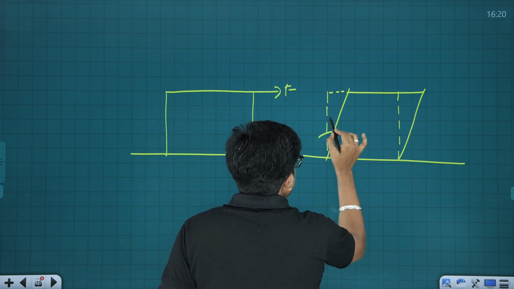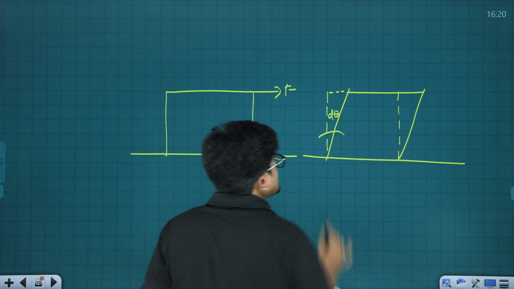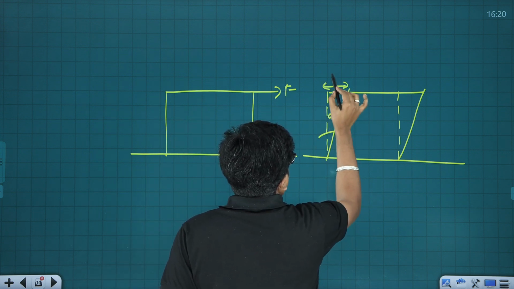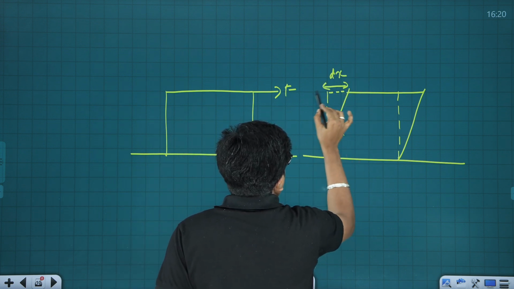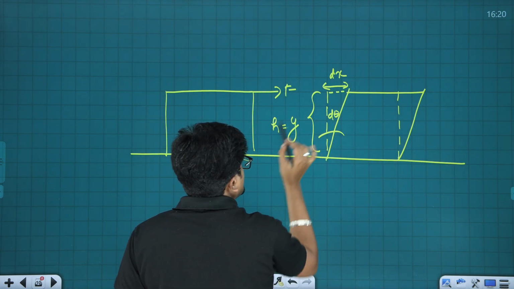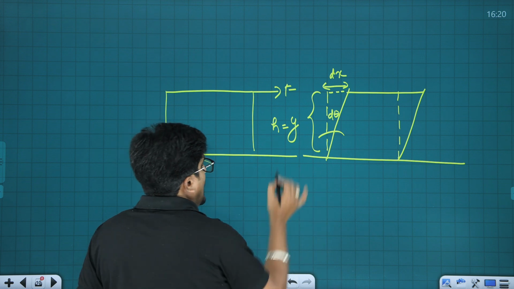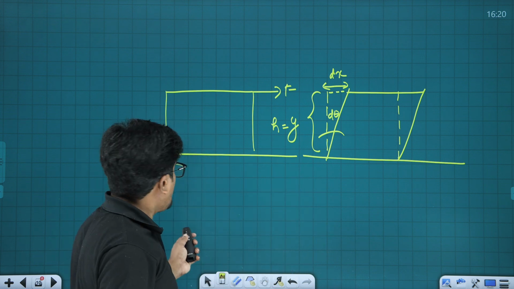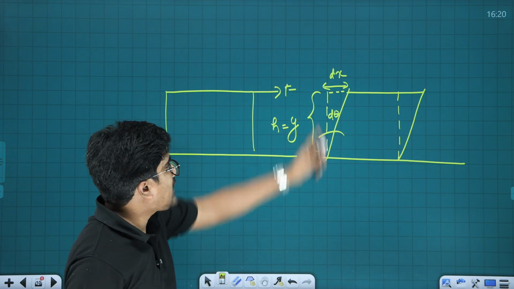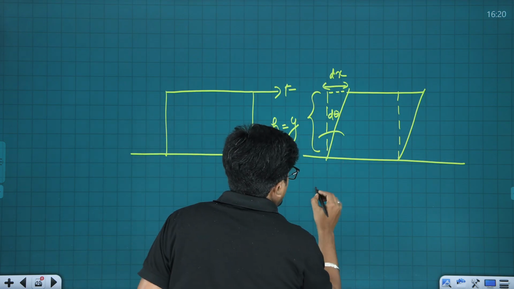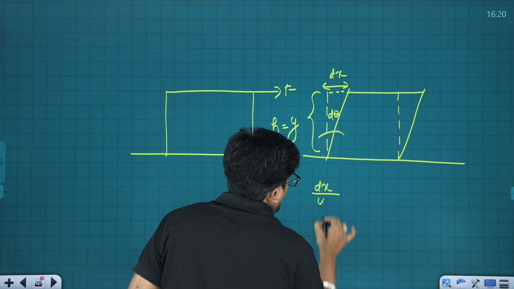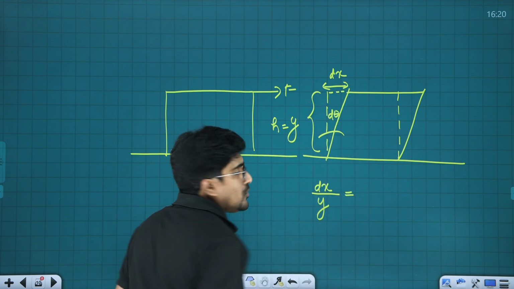Let this angle be d theta, and let this linear displacement be dx, and let me take this as y, or you can take it as small letter h. We were discussing strain, fractional change. So here this fractional change is going to be dx upon y.